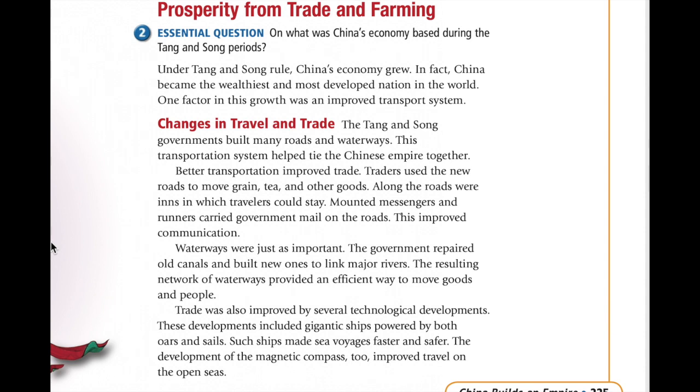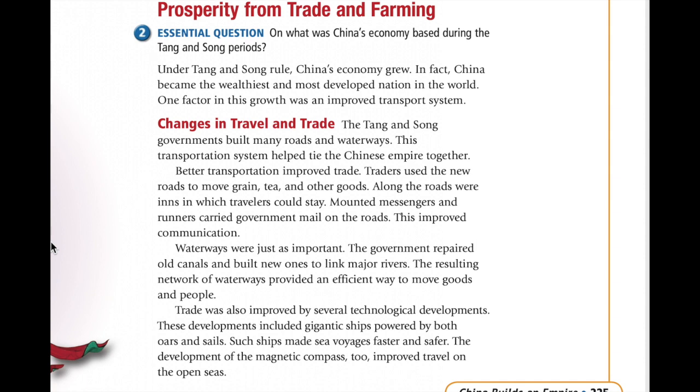Prosperity from trade and farming. Essential question: On what was China's economy based during the Tang and Song periods? Under Tang and Song rule, China's economy grew. In fact, China became the wealthiest and most developed nation in the world. One factor in this growth was an improved transport system.